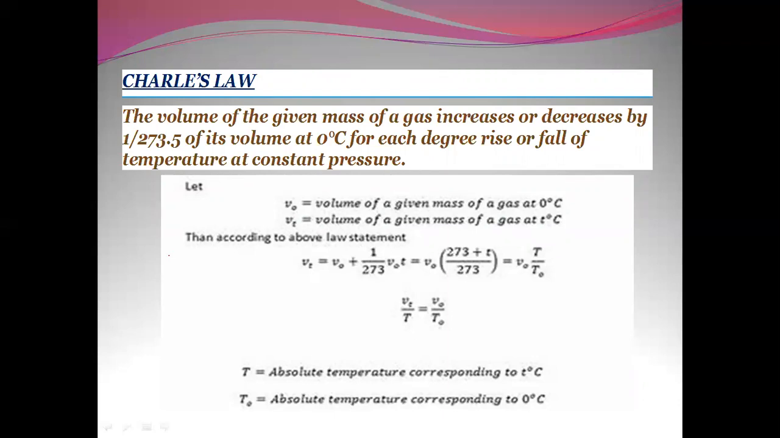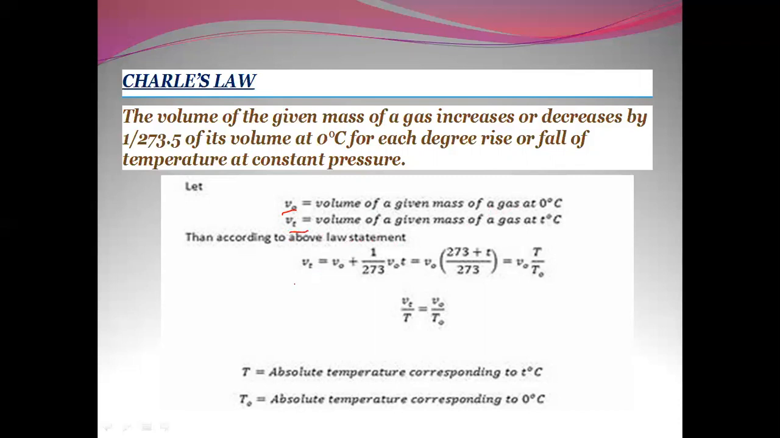Charles law says the volume of a given mass of a gas increases or decreases by 1 by 273 of its volume at 0 degree for each degree rise or fall of temperature at constant pressure. So when we say this, we are talking about the volume of a given mass of a gas at 0 degree, that is V naught, and the volume of the gas at a given temperature, that is Vt.